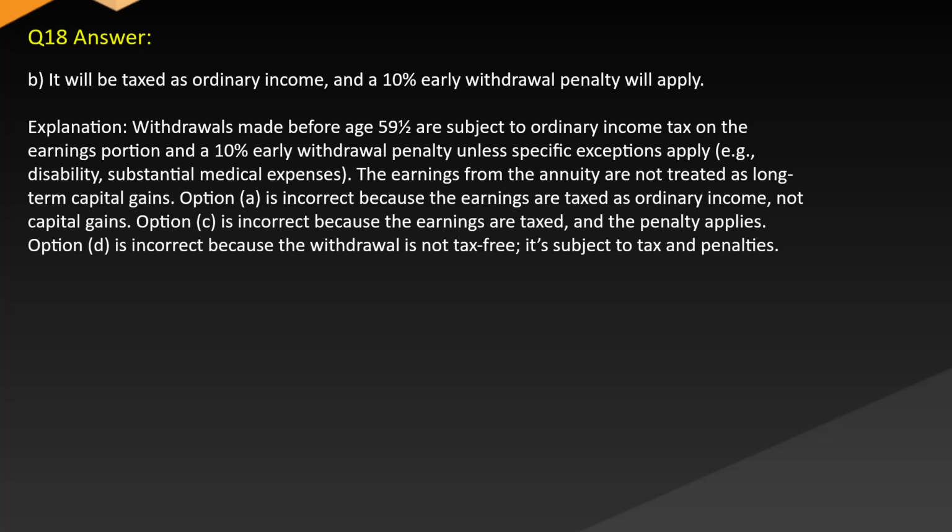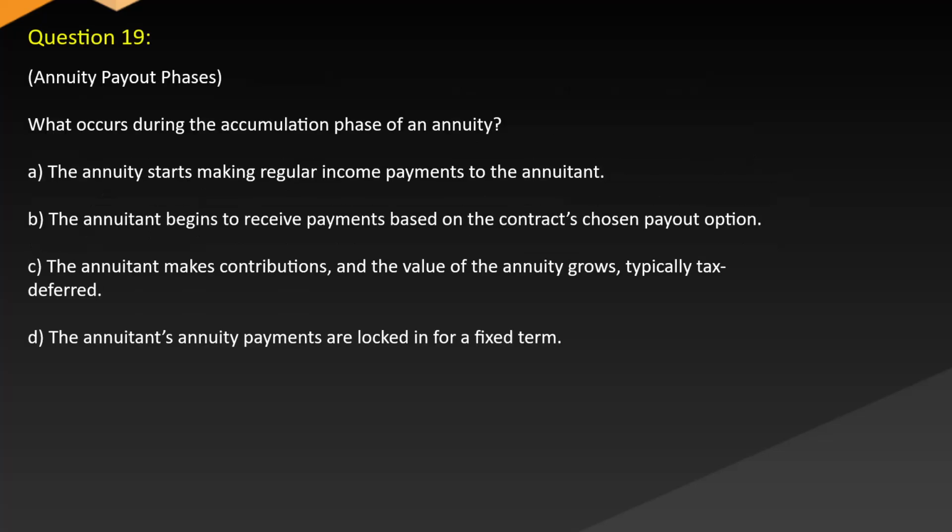Option A is incorrect because the earnings are taxed as ordinary income, not capital gains. Option C is incorrect because the earnings are taxed and the penalty applies. Option D is incorrect because the withdrawal is not tax-free. It's subject to tax and penalties. Question 19. Annuity payout phases.